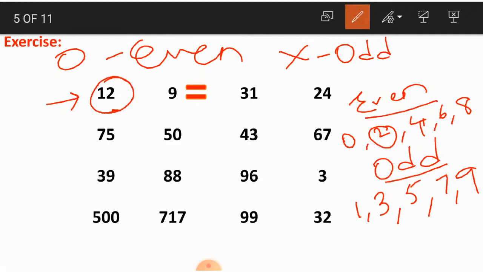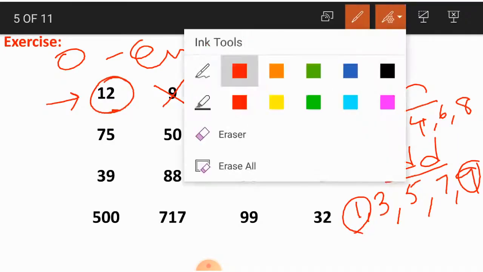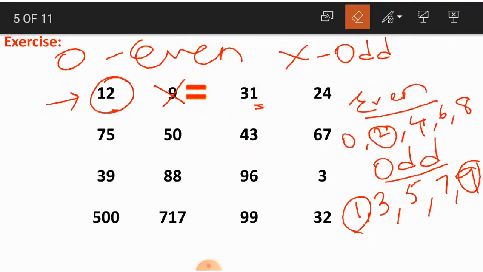Moving to the second number, which is 9. 9 falls in which category here? 9 falls under the odd numbers. So 9 is an odd number. We are crossing it out. Third one is 31. Again consider 1 which is in ones place. 1 falls under odd numbers. So 31 is an odd number. So we'll put a cross mark on it.